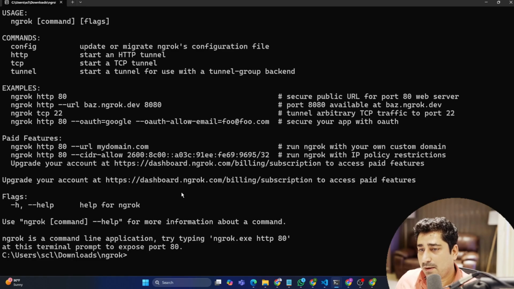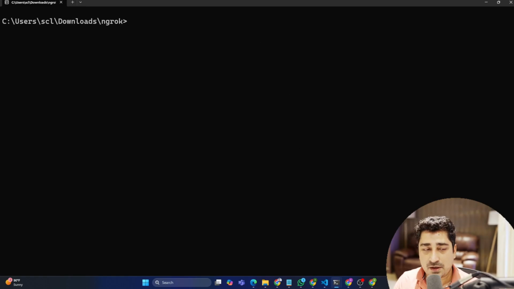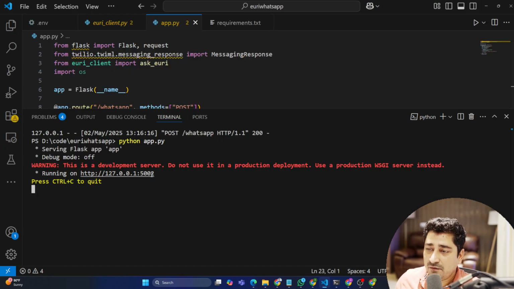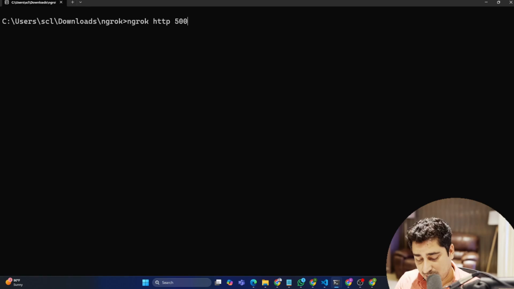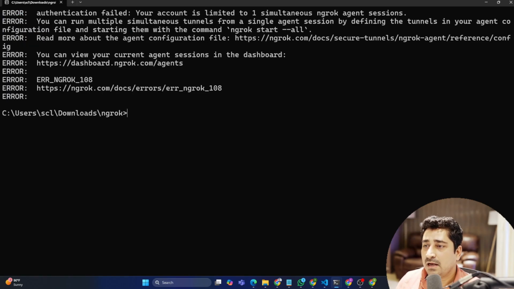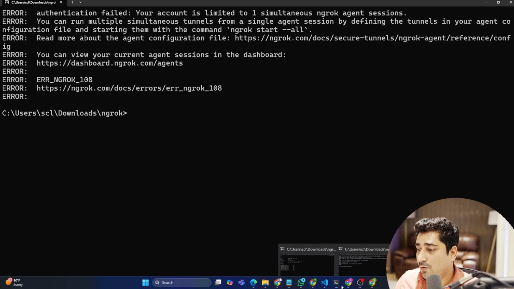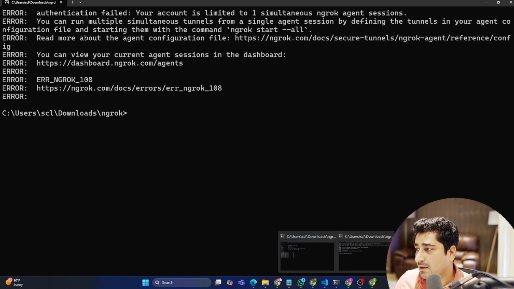So just try to open up the ngrok CLI. Here, your app on the local machine is running at which port? Port number 5002. So just write inside the ngrok command line ngrok http and expose what? 5002. So expose it. Now once you expose it, you can view your current agent session. Okay, so one session is already running, so I have to close that session. Then only I will be able to execute this one.